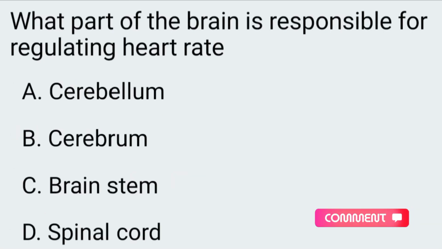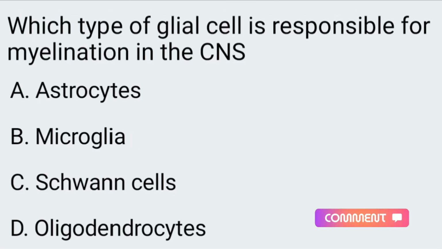Next question. What part of the brain is responsible for regulating heart rate? A. Cerebellum, B. Cerebrum, C. Brainstem, D. Spinal cord. The correct answer is option C, brainstem. Next question.